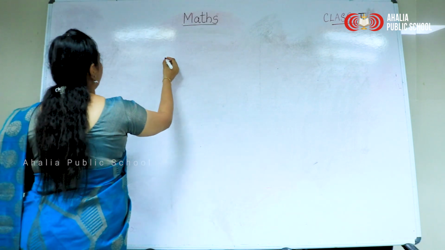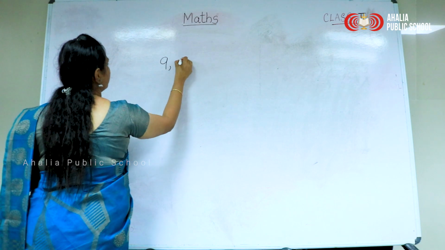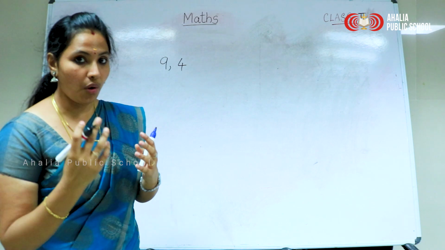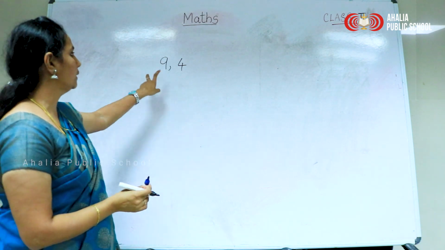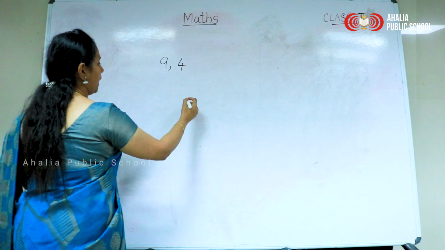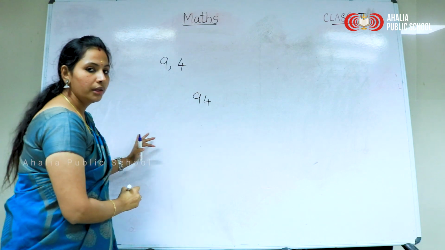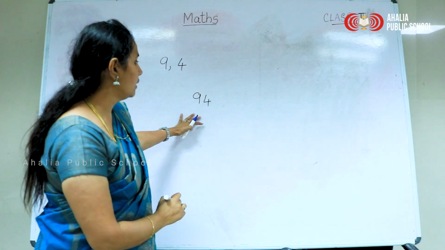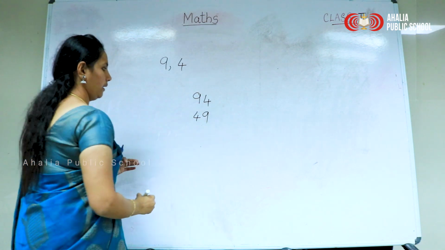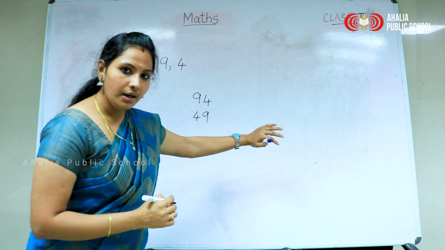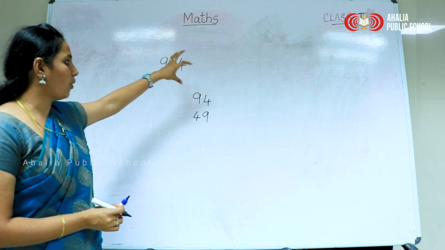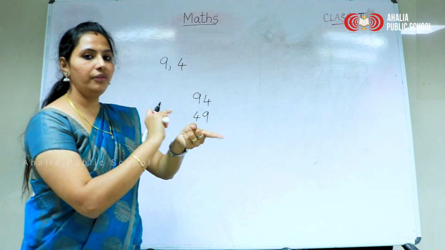Next, see 9 and 4. If we give you two numbers and you have to form two-digit numbers using them, how will we write 9 and 4? Yes, we can write 9 4. How will we say it? 94. Again, 4 9. What is this? 49.